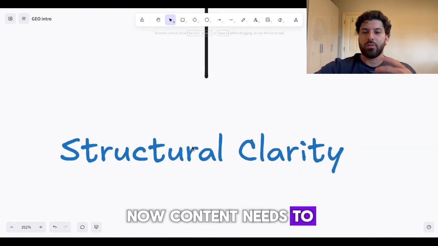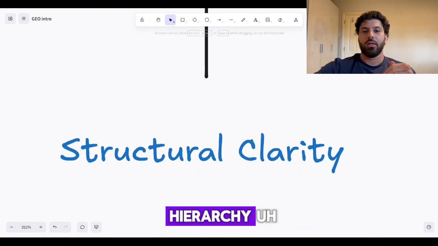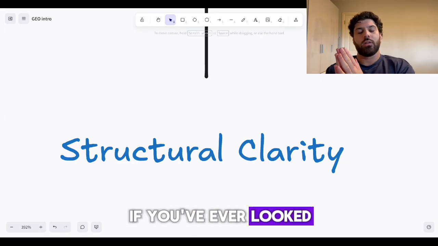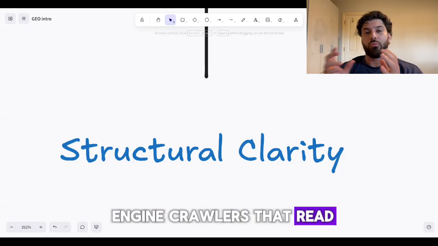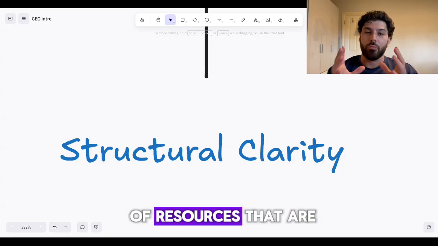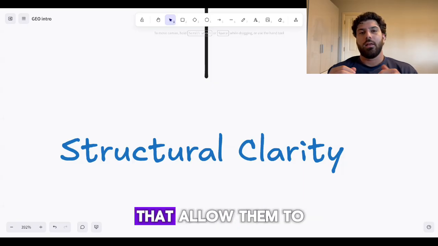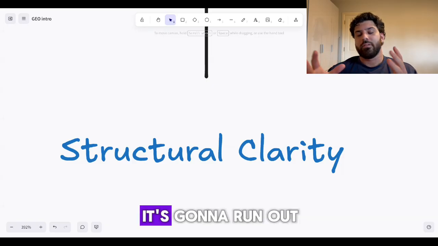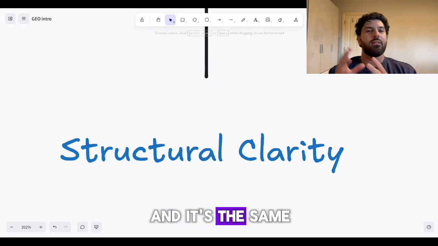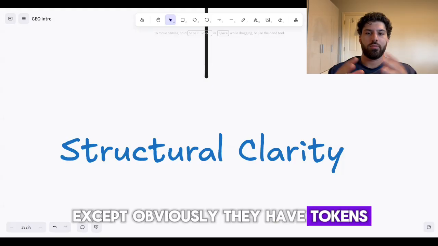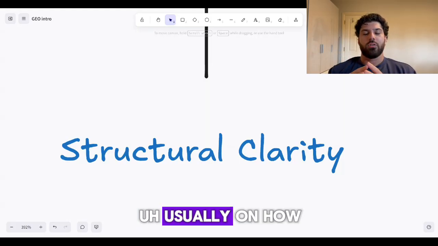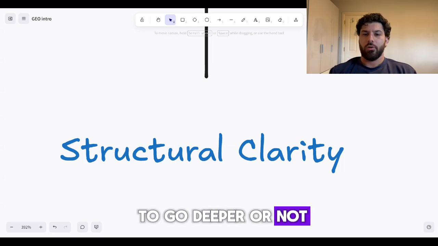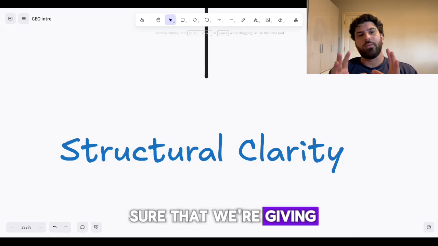Now, content needs to be clear in the hierarchy, because AI doesn't just read the whole page. If you've ever looked at traditional SEO, you know that search engine crawlers that read web pages have a budget. They have a set of resources that are allocated to them that allow them to go and scan a page or a website. If your content is not structured appropriately, it's going to run out of resources before you get all the information. And it's the same with AI, except obviously they have tokens. So there's a token limit, usually, on how much it can read before it has to stop, or before it decides to go deeper or not. And so we want to make sure that we're giving a lot of the juice up front.